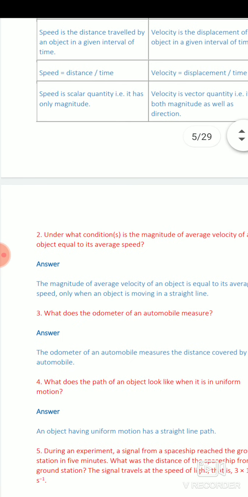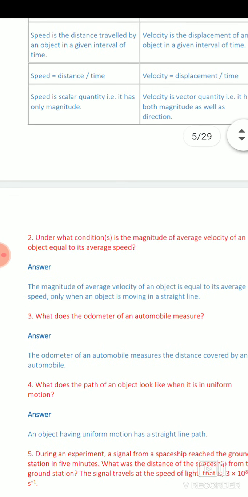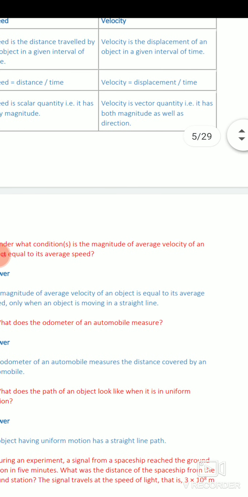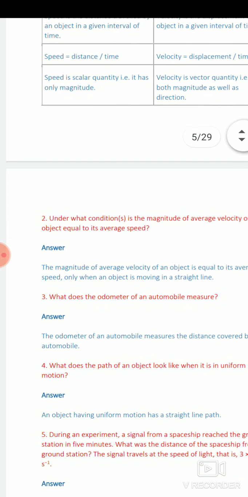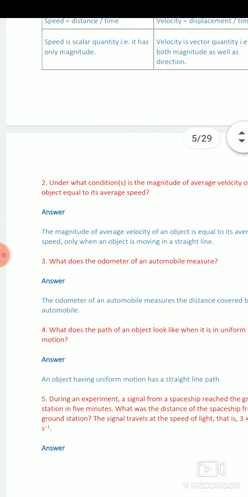Speed is a scalar quantity because it has only magnitude, and velocity is a vector quantity because it has both magnitude as well as direction.